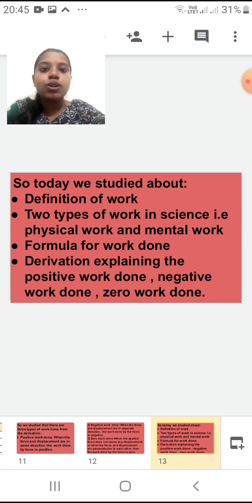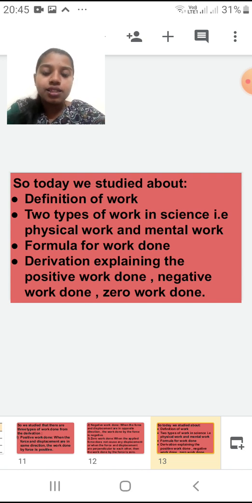Then we saw there are two types of work in science, physical work and mental work. But when studying in terms of physics, we only consider physical work. Then the formula for work done: W is equal to F, that is force, multiplied by displacement, that is small s. S should always be a small letter. Remember, if you write a capital letter, your formula is wrong.